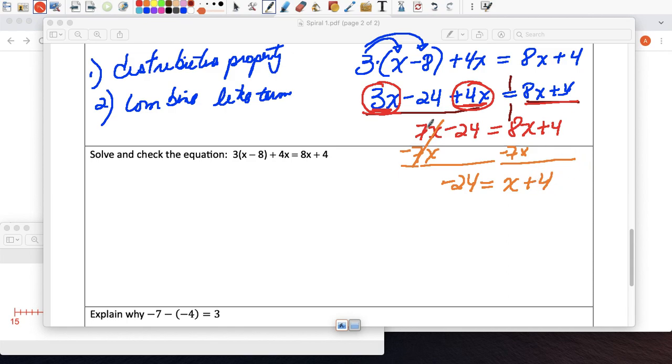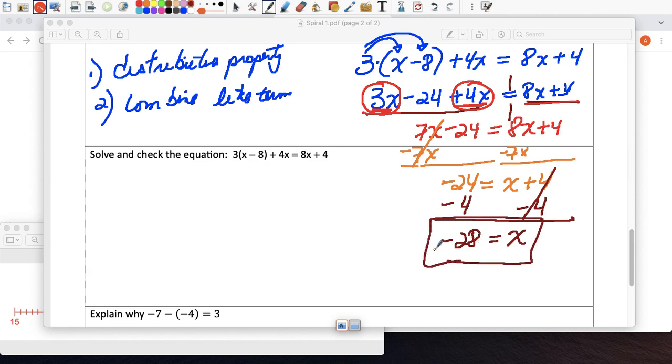Now this 4 has to travel to the other side. I'm going to get rid of it here and put it on the other side, and that's a plus 4, so to get rid of it, I do minus 4. Plus 4 and minus 4 is 0. They go away. x is the only thing that's left over. And on this side, I'm going to do minus 4. So negative 24 minus 4 is negative 28. And that's my answer.